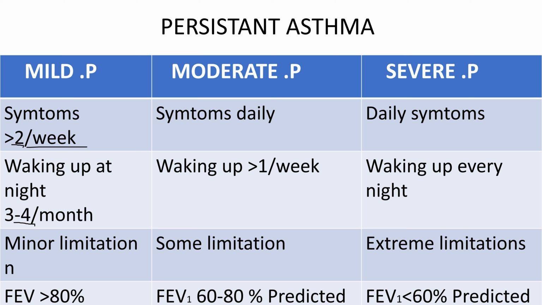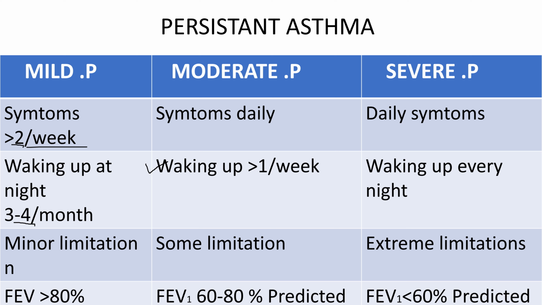In moderate persistent, the symptoms can be seen daily, and the person will wake up at night more than one time per week, with some limitations. Here the forced expiratory volume in the first second will be around 60 to 80% predicted. In severe persistent, we also see daily symptoms and waking up every night with extreme limitations, and the FEV1 value is less than 60%.